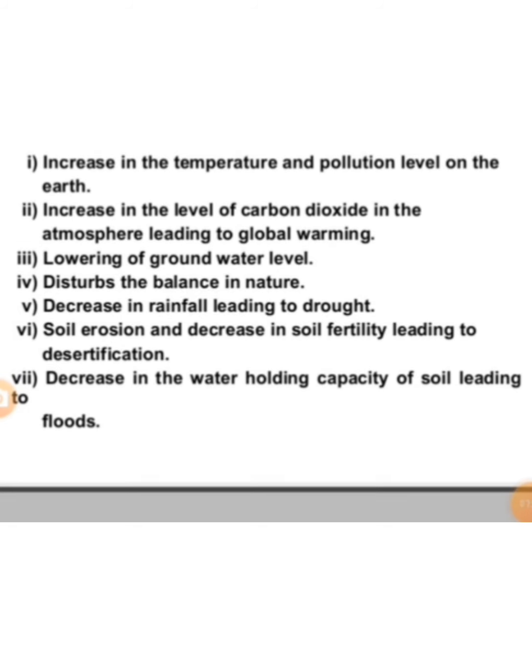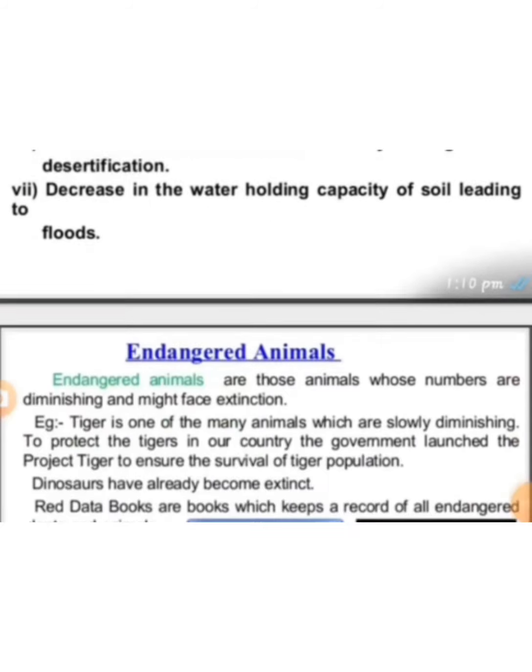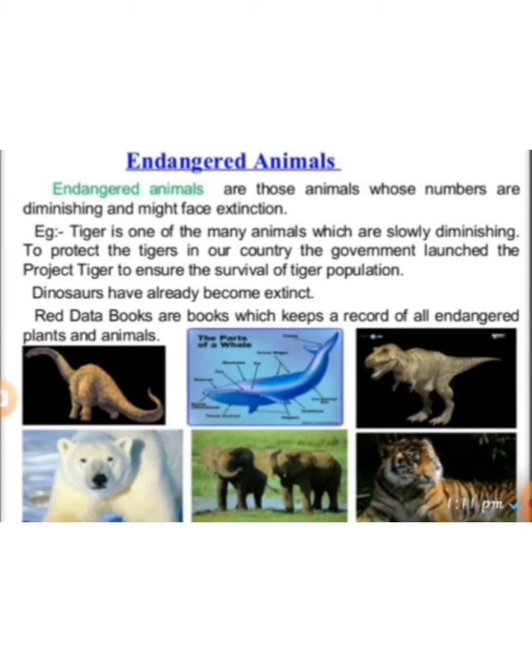In a small gap, we can talk about endangered species. Endangered are the animals whose numbers are diminishing and might face extinction, the animals which are going to become extinct in a few days. The dinosaur is one example, which no longer exists in this world.